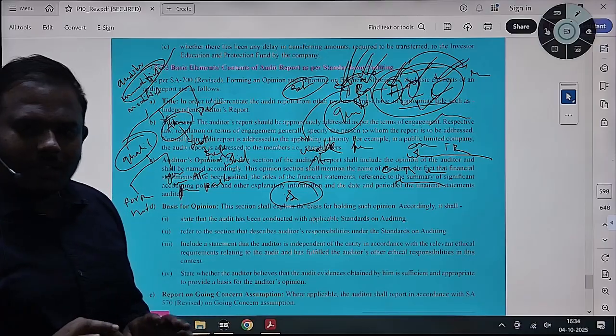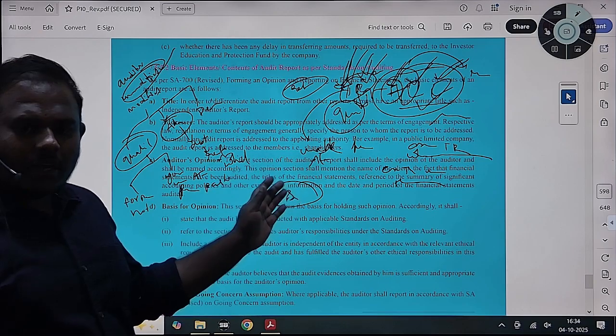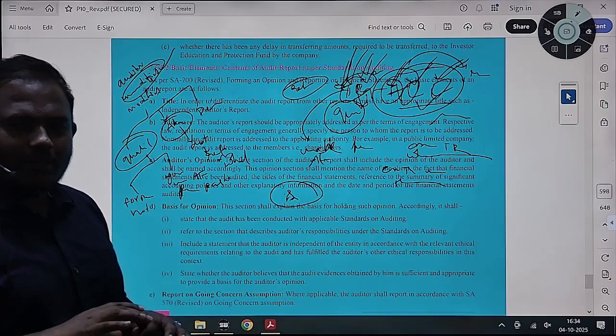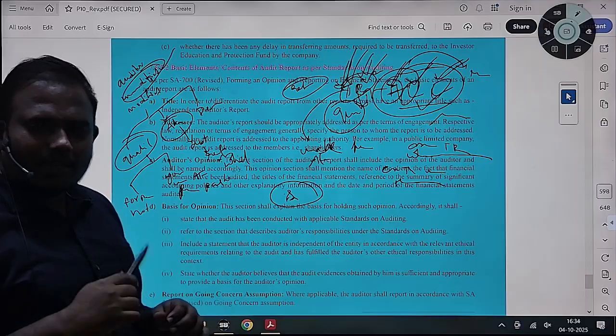Our wording will be clear, because if at all some inspector or external factors, statutory authorities ask us to recheck and obtain sufficient evidence.